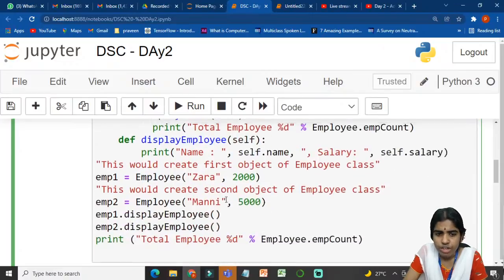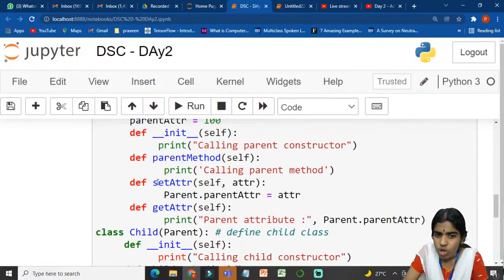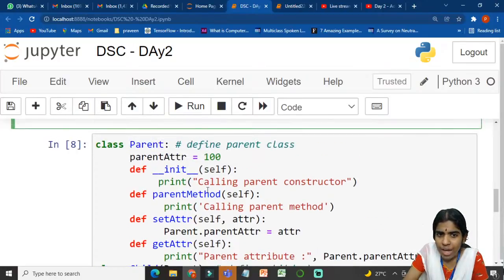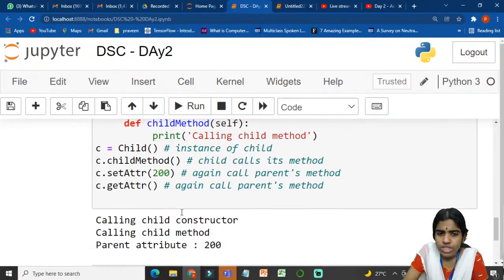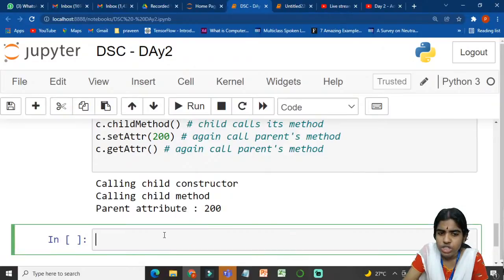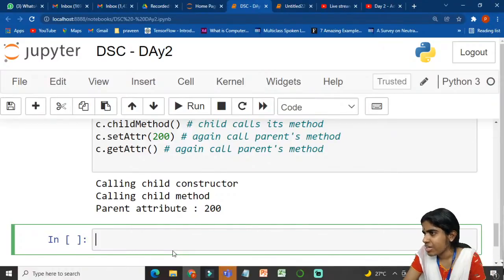Set attribute function. If I want to set the attributes, I can go for the set attribute function that is available. So I am trying to set the parent class attribute, right? So I am using set attribute and get attribute. User input, if you want to take, there is a function called input function. Many more functionalities are available. Whatever I can cover, I am just covering.